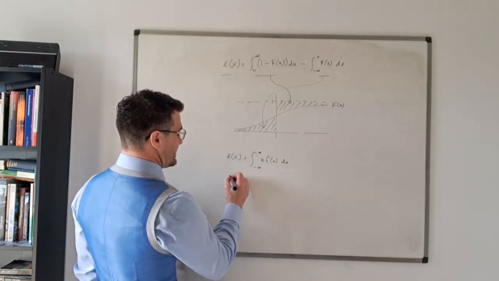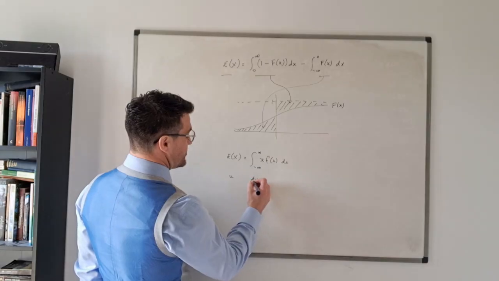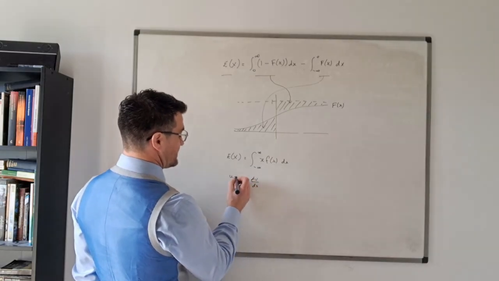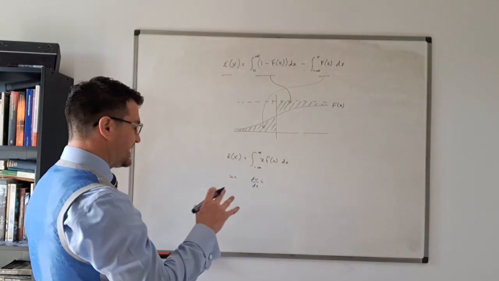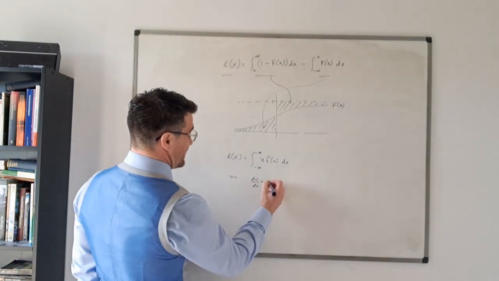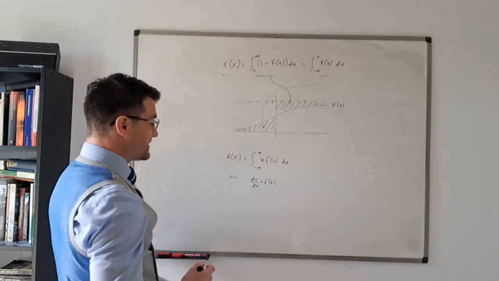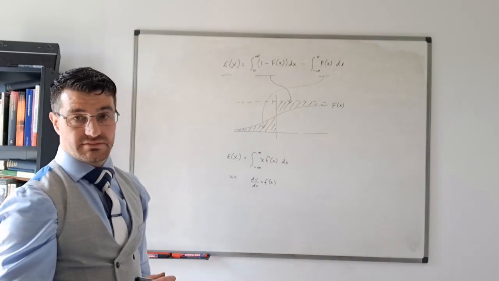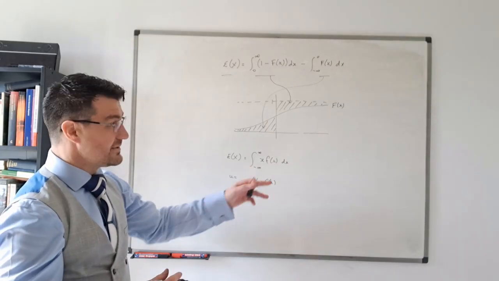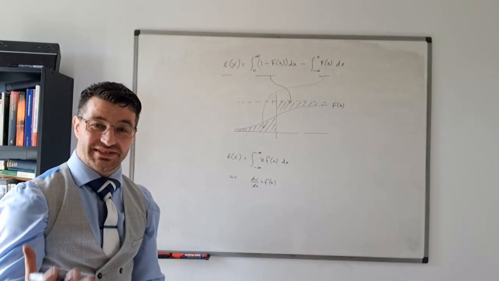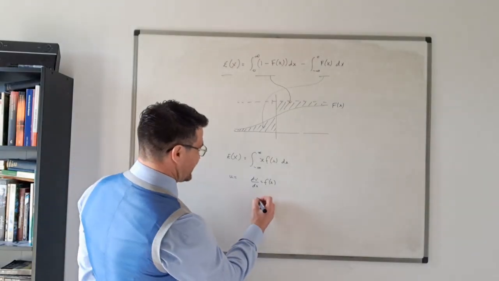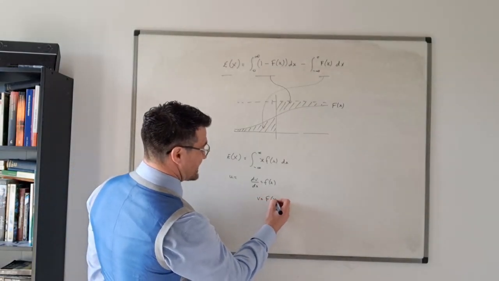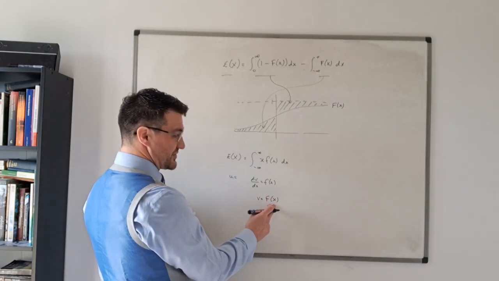So, for example, we need to assign u and dv by dx. How are we going to assign them? Well, we're forced really to assign dv by dx to the density function, because we need this cumulative distribution function, right?